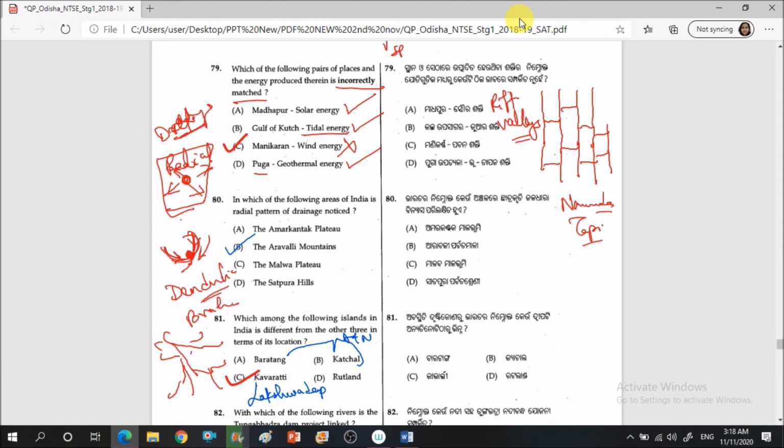Here it is asked which of the following have the radial drainage pattern. The example of radial drainage pattern is the Aravalli mountains, right? So option B is correct. Next one,